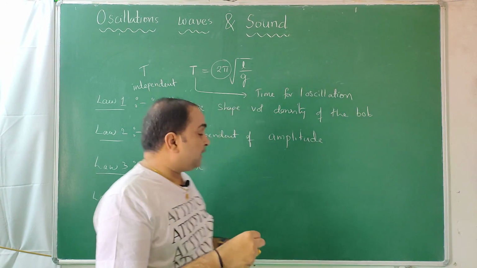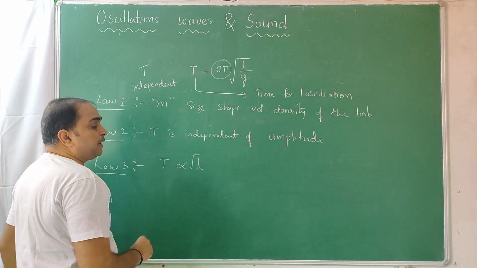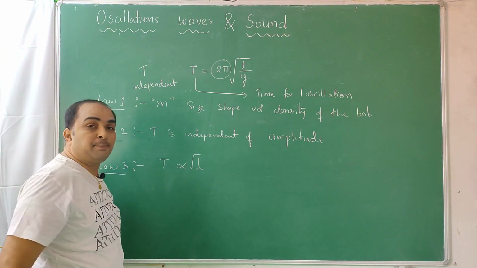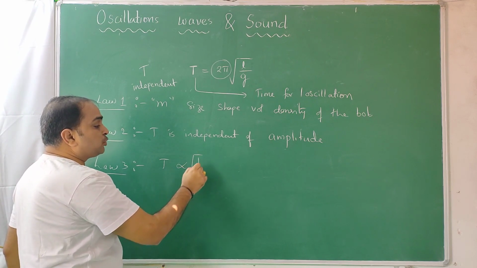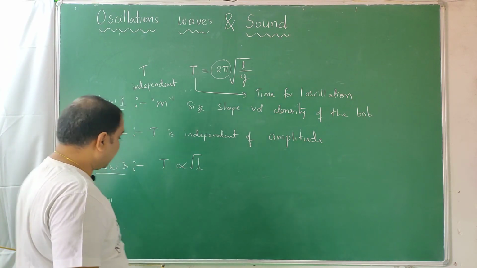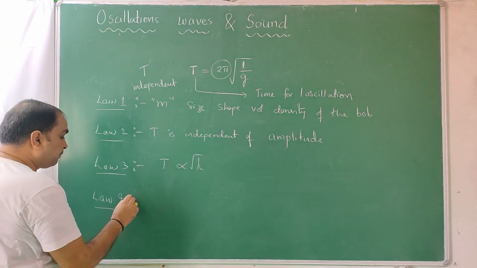So how is it directly related? More length, more time period, but not directly proportional. Square root of length is important there. So the time period of a simple pendulum is directly proportional to the square root of the length of the pendulum. Next, the fourth law.